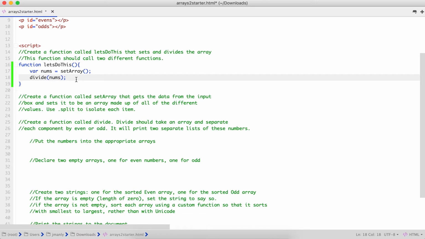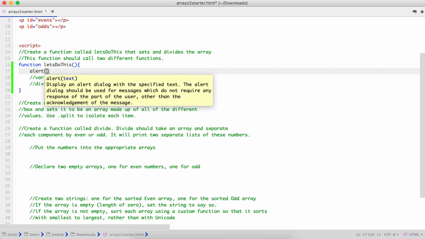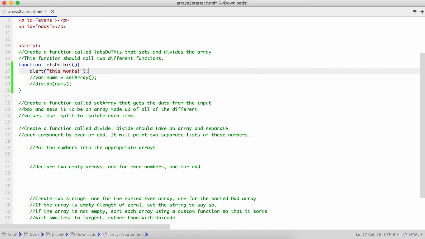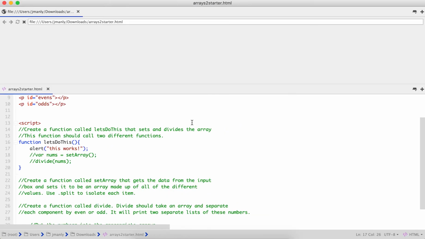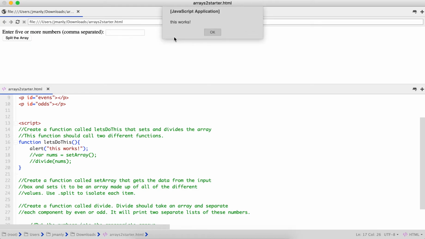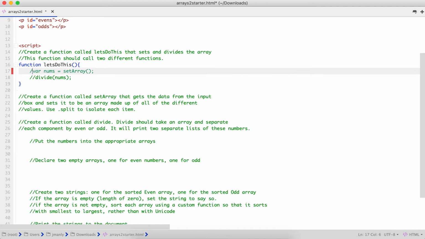Now, just so we can test this and make sure it works the way we want, let's comment these out. We're going to check first to make sure our button is working. Okay, so you know how to do that. We're going to do alert, and we're just going to say this works. All right, so save it. View the browser preview, and it works. Perfect. Okay, so we know our button works. Awesome. So now if we have any other errors, we know that it's not with the functionality of the button. All right, make sure that you uncomment each of these.